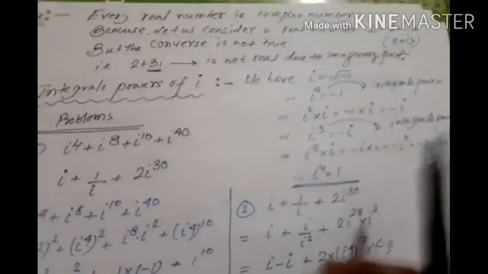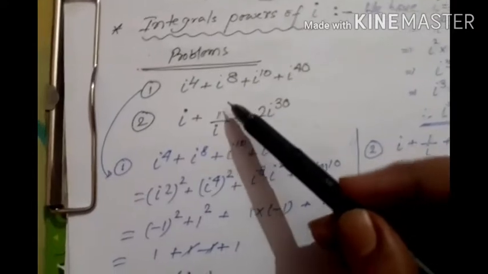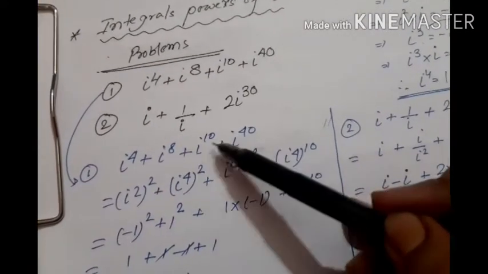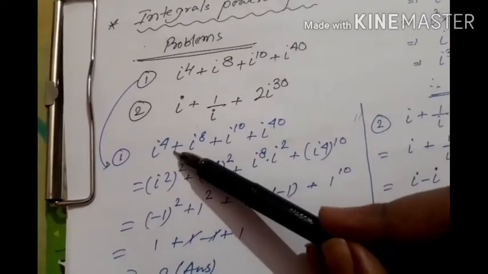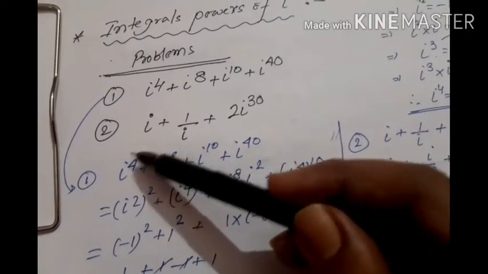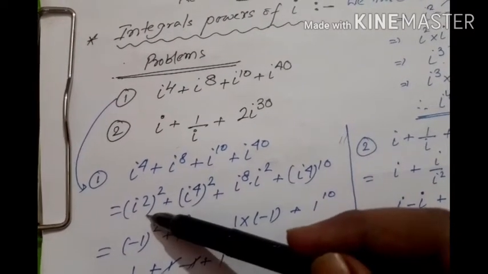By using this concept, we would like to solve some problems. Here I have taken a problem: i to the power 4 plus i to the power 8 plus i to the power 10 plus i to the power 40. Actually our motto is to express i to the power 4 in the powers of some standard value.